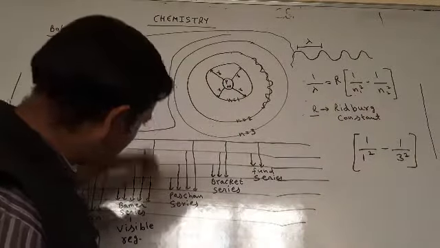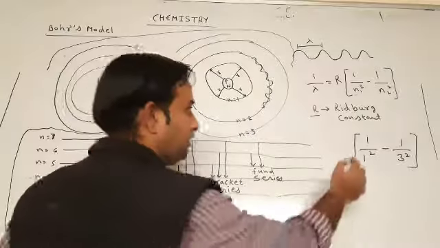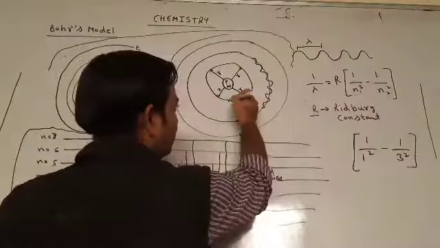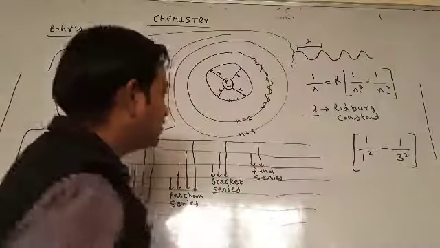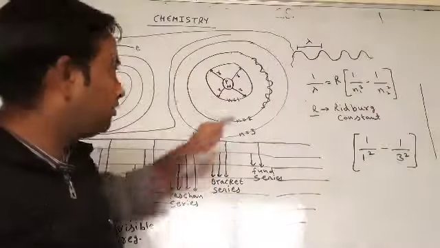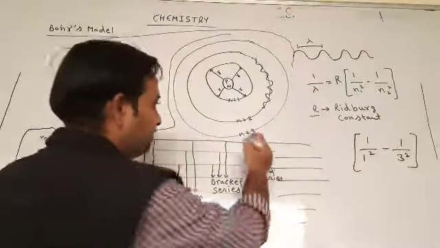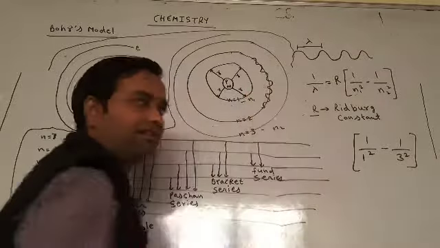That is the point of generation of the spectrum. So this one is n2 and this one is n1.